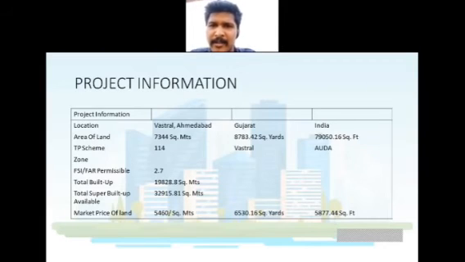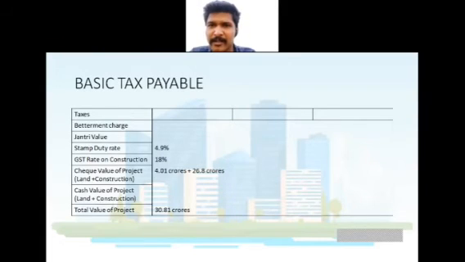I forgot to edit. The maximum FSI is 2.7, and total built up is 19,828.8 square meters, and total super built up is 32,950.81 square meters. I can't find betterment charge and jantri value. The stamp duty is 4.9%, and GST rate is 18%. Land and construction is total 4.01 crores plus 26.8 crores, and total value of project is 30.81 crores. So next.